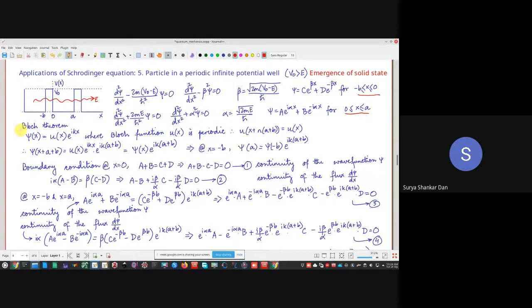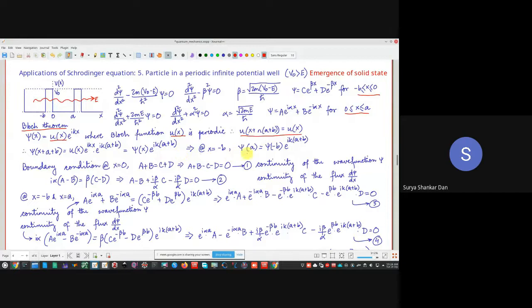Now we will apply the Bloch theorem. We all know this is the Bloch theorem. This is the Bloch function. The Bloch function u(x) is periodic. That means this is the condition which we have seen for the Bloch function earlier, isn't it? This is the derivation which I have shown in the previous lecture.